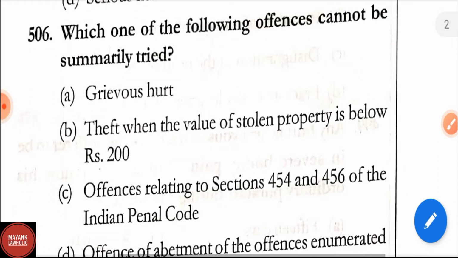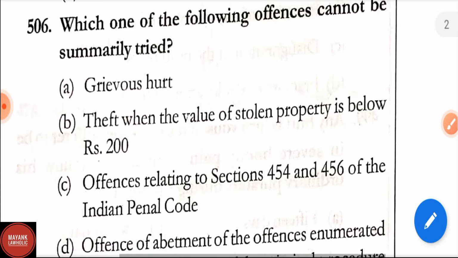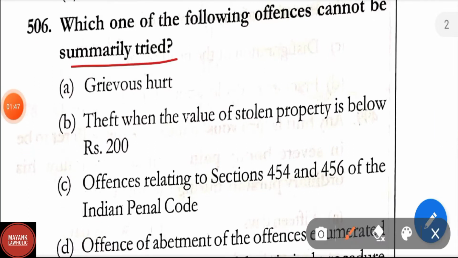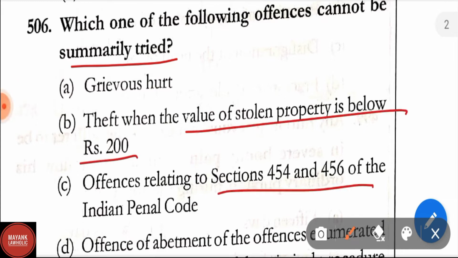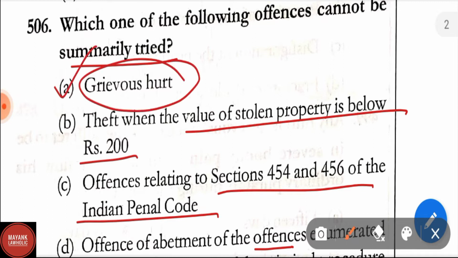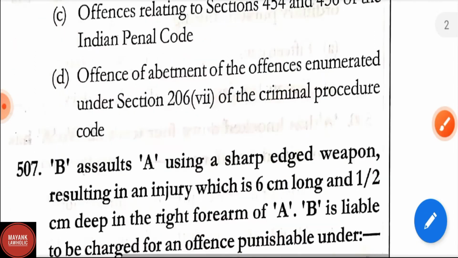Question number 506. Which one of the following offences cannot be summarily tried? Options are grievous hurt, theft with the value of stolen property below rupees 100, theft relating to section 454 and 456 of IPC, offence of abetment of offences enumerated. Here the correct answer is option A, that is grievous hurt. Grievous hurt cannot be tried summarily.